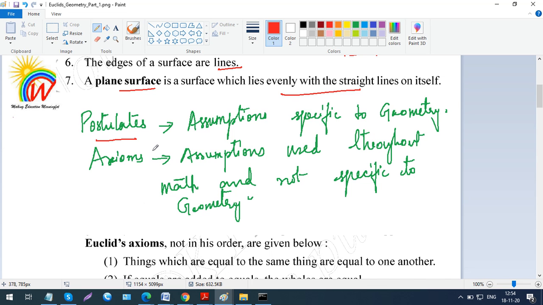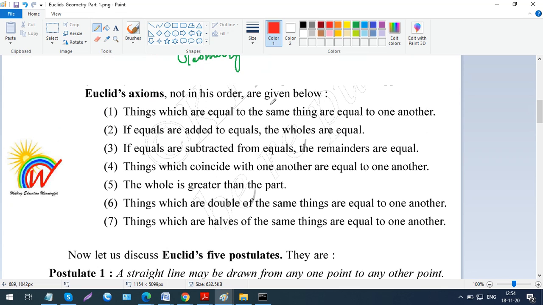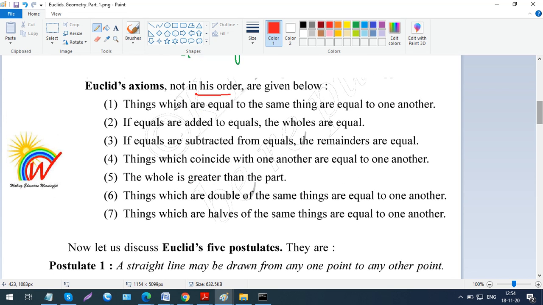Now Euclid's axioms, not in his order, are given below. This is not the order he has given, but we have 7 axioms to learn. These things you have to just copy down in your classwork. Based on this you may get multiple choice questions, fill in the blanks or anything based on that.